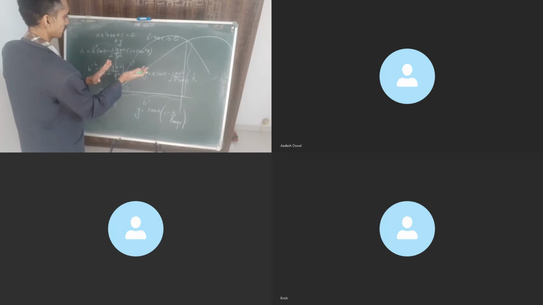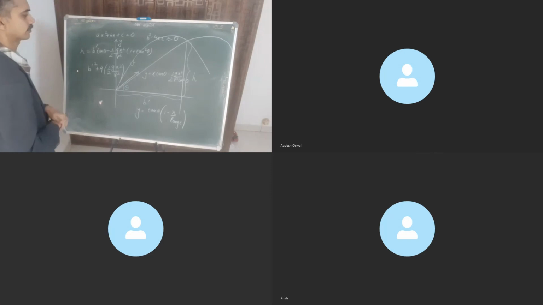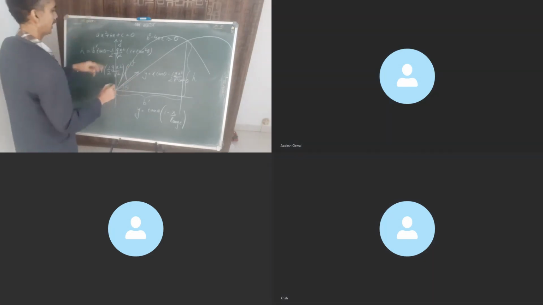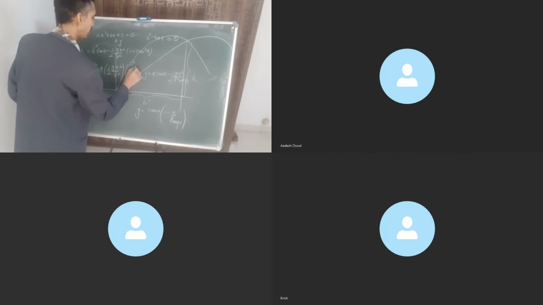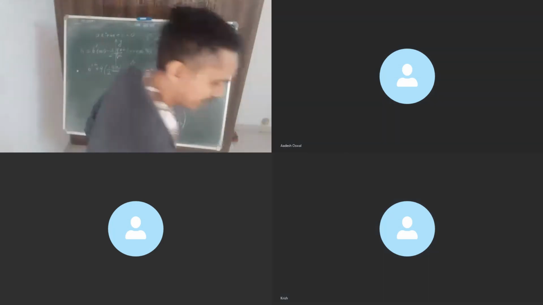Okay, so minus this and minus this, and this minus will make a plus. And in the bracket, you will have half g x square by v square plus h. I will rewrite it. Take it out here.